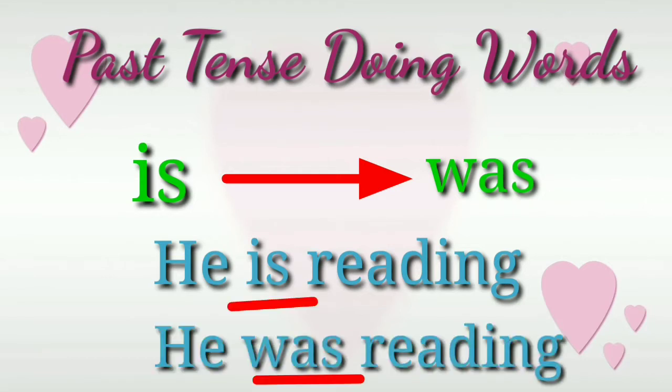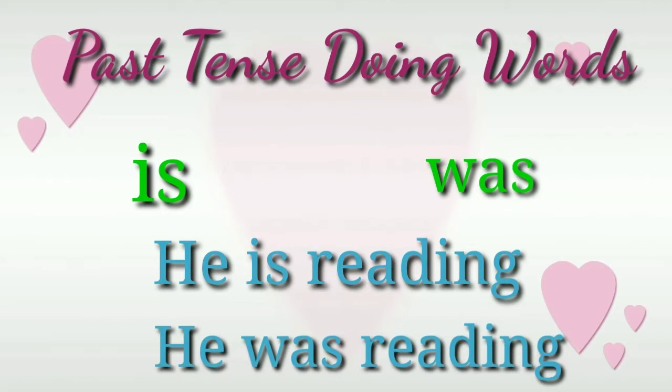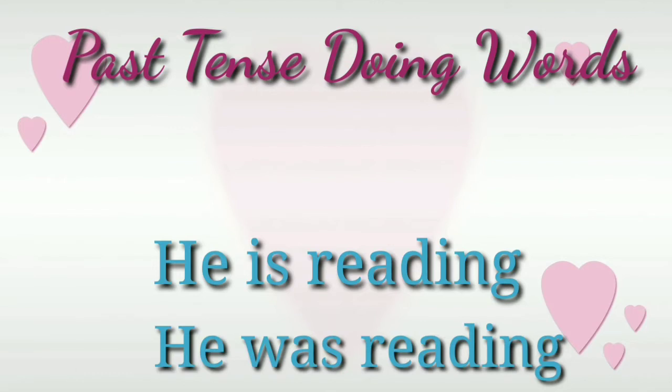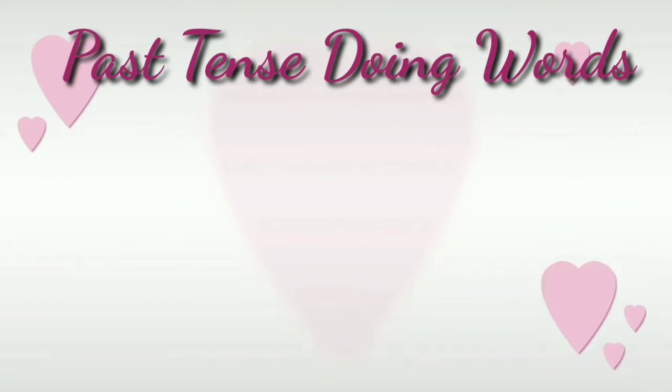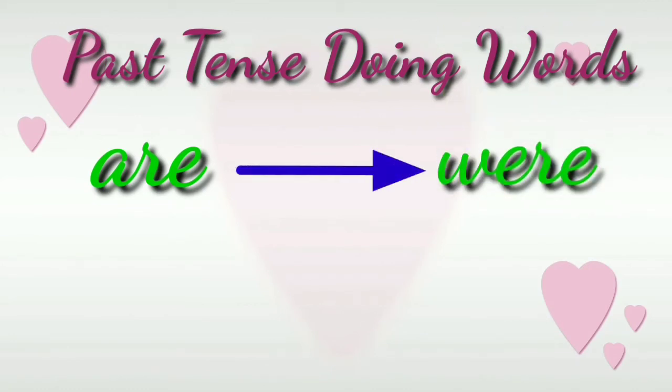This difference shows when the action reading happened. He is reading means now he is still reading. He was reading means yes, he completed his reading. That is the meaning of this sentence. Then are. It is changed into were to make a past tense.